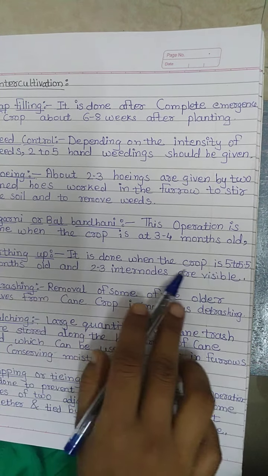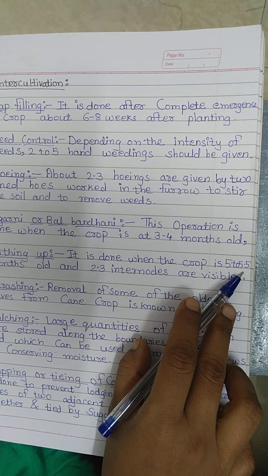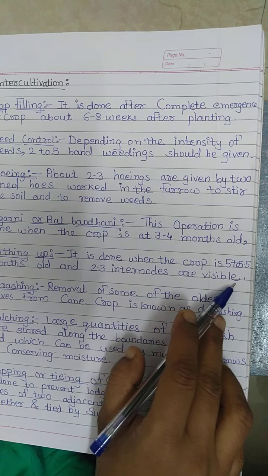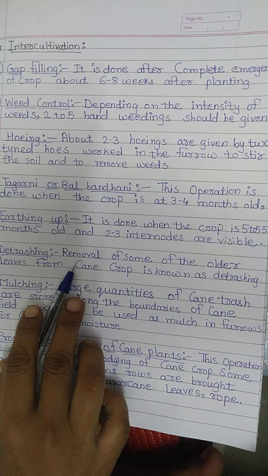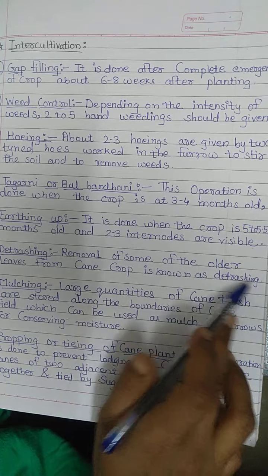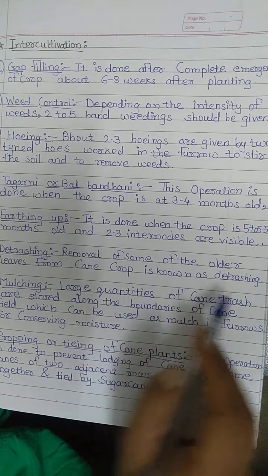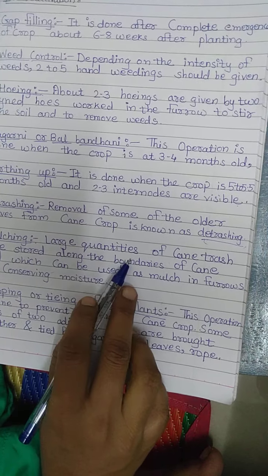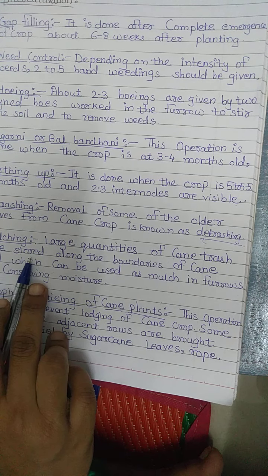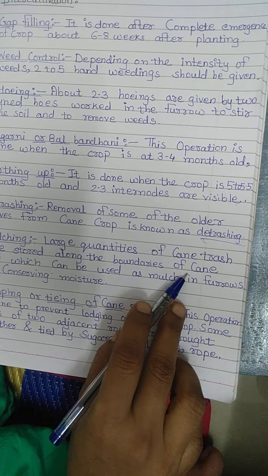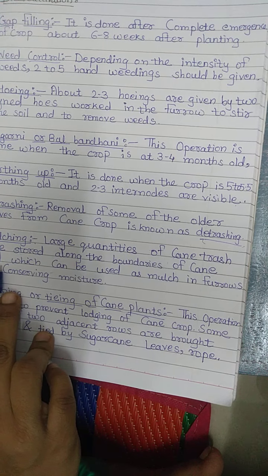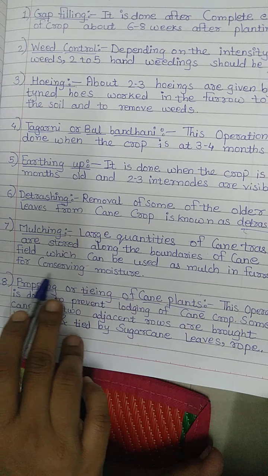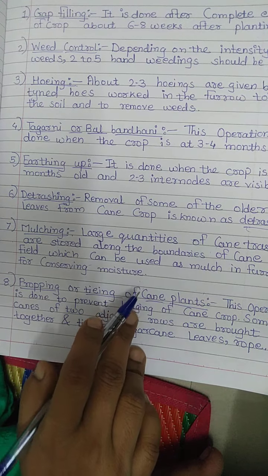Earthing up. It is done when the crop is 5 to 5.5 months old and 2 to 3 internodes are visible. Detrashing. Removal of some of the older leaves from the cane crop is known as detrashing. Mulching. Large quantities of cane trash are stored along the boundaries of the cane field, which can be used as mulch in furrows for conserving moisture.